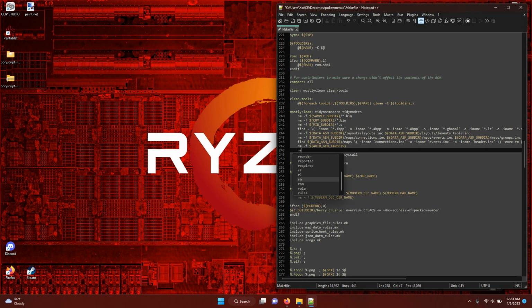And we are going to type rm space -f space $(patsubst space %.pory, comma, %.inc, comma, $(shell find data/ space -type f space -name space 'apostrophe *.pory' apostrophe, 2 close parentheses.